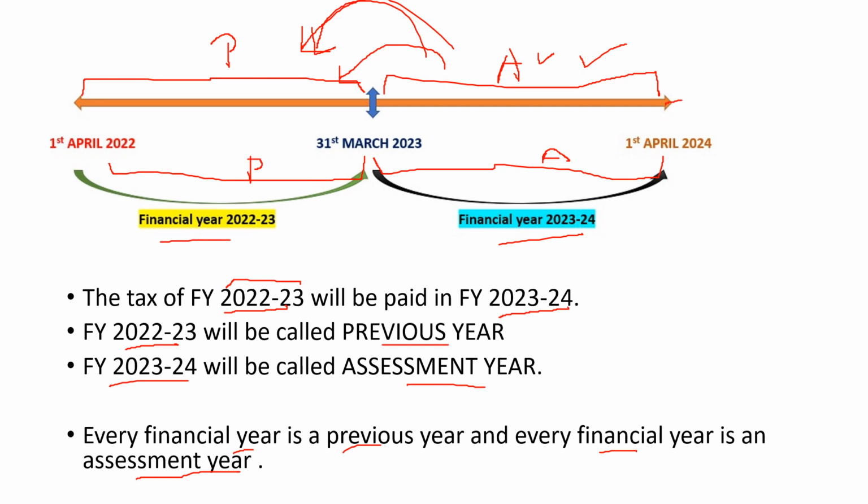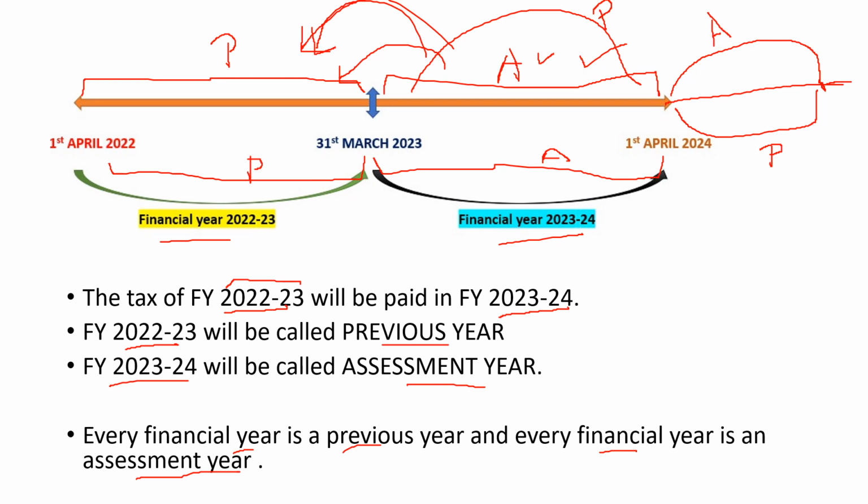Right? And if you extend this line till here for the next year, if you consider this time period as the previous year, then automatically the next financial year will be your assessment year. Now, if you consider this your previous year, then the number line extends further, and this forthcoming year will be your assessment year. So this chain is a never-ending process. That is why every financial year is a previous year and every financial year is an assessment year as well.